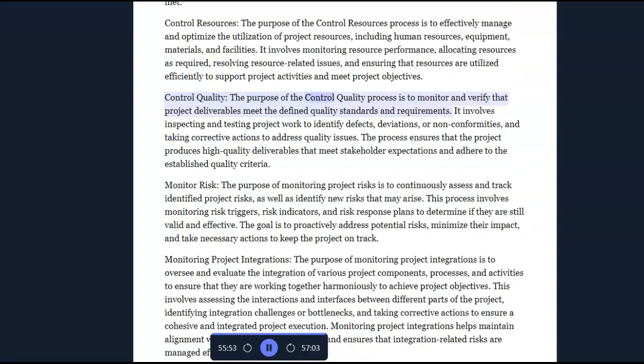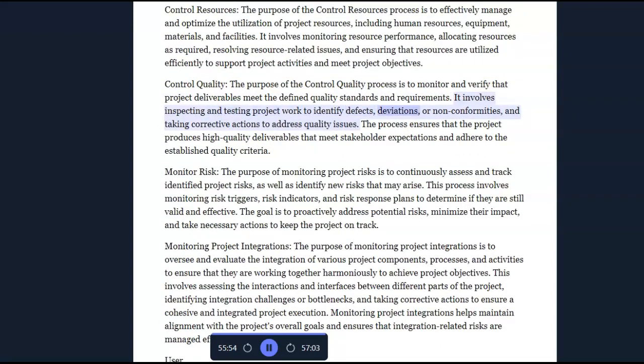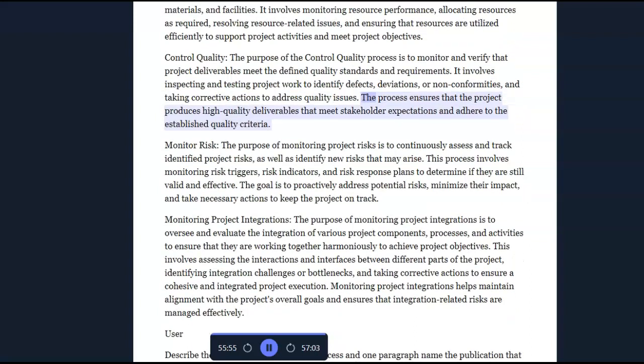Control quality. The purpose of the control quality process is to monitor and verify that project deliverables meet the defined quality standards and requirements. It involves inspecting and testing project work to identify defects, deviations, or nonconformities, and taking corrective actions to address quality issues. The process ensures that the project produces high-quality deliverables that meet stakeholder expectations and adhere to the established quality criteria.